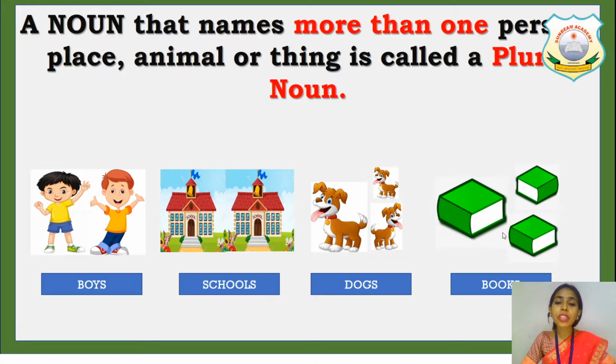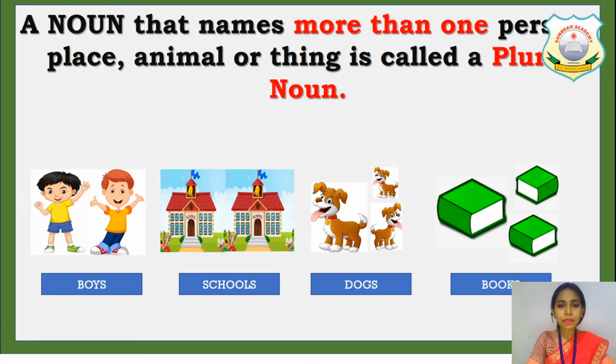If it is one book, we will say book, but if it is more than one, then we will say books by adding s at the end.